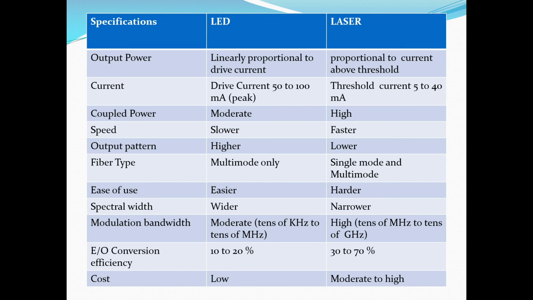Spectral width of laser is narrower as compared to LED. Modulation bandwidth of LED is moderate, whereas it is high for laser. Efficiency is 10 to 20% for LED and 30 to 70% for laser. Cost of LED is low, but cost of laser is moderate to high.